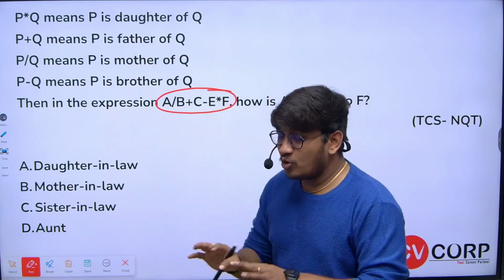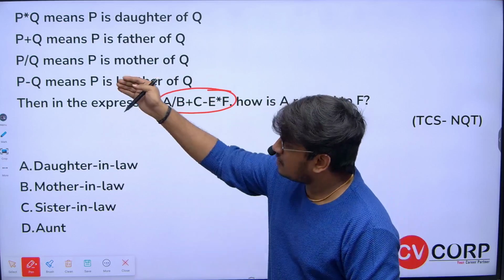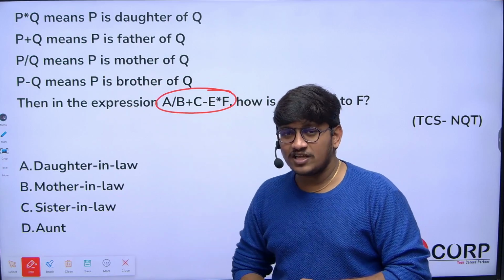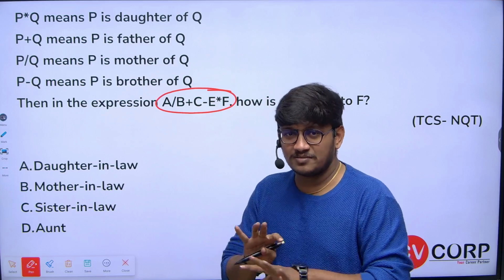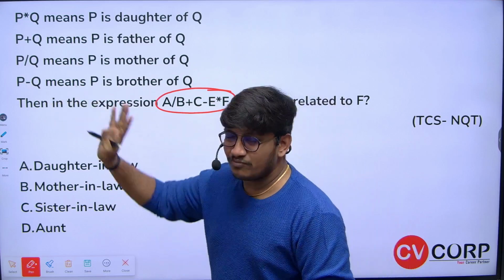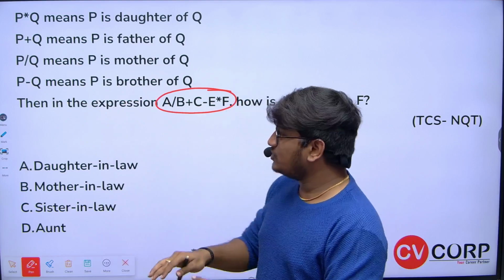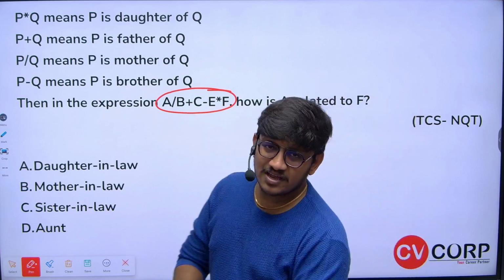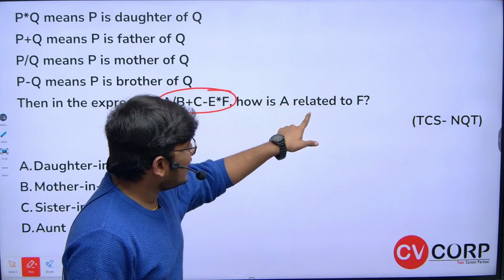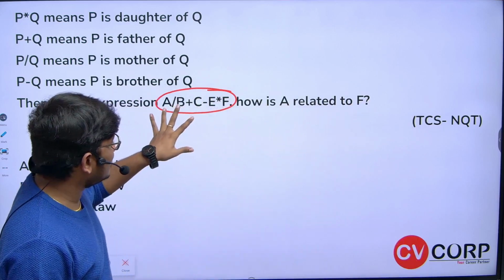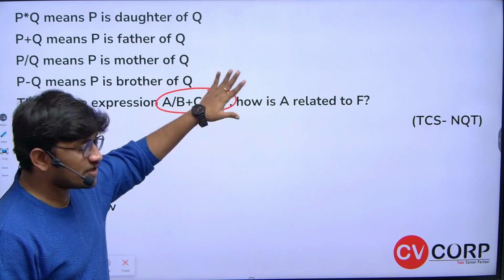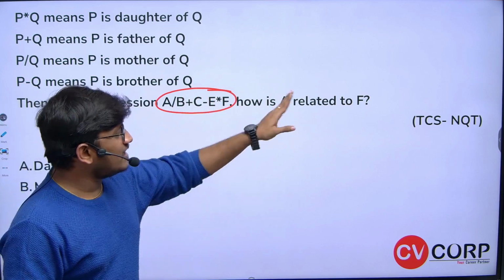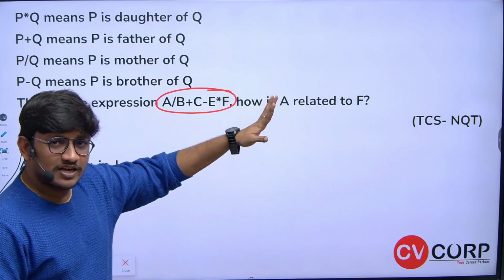this is the expression. Don't think about why here they have mentioned P and Q alphabets, and here they have given A B C D E F. The alphabets don't matter. What matters a lot is the symbols, because based on the symbols only we are going to solve this question. After giving the expression, what is the question they are asking? How is A related to F? First, using these symbols we should draw the complete relation, and if you draw that, you will know how A is related to F. Even if they ask some other relation, you will know easily.